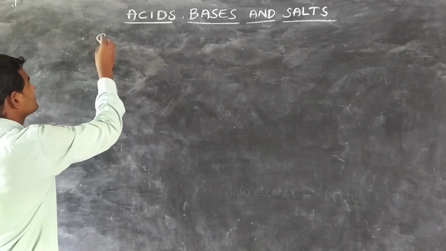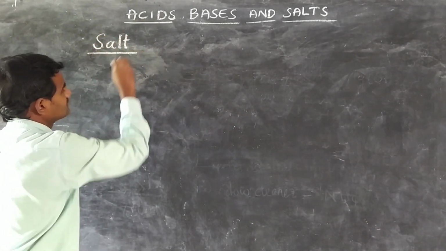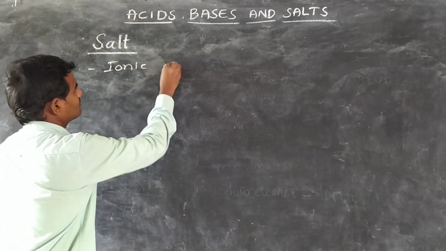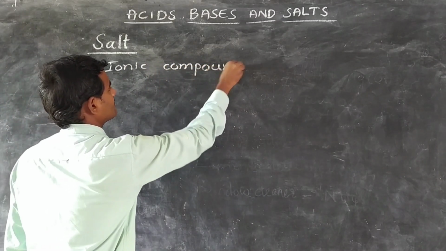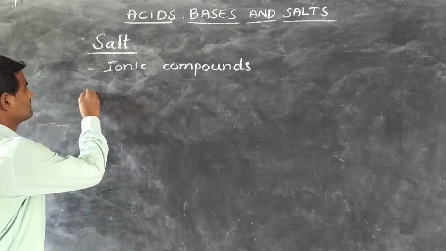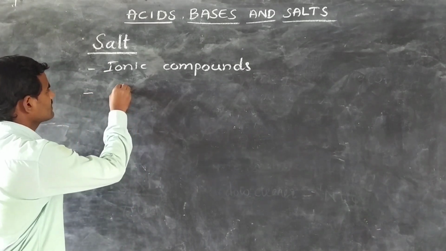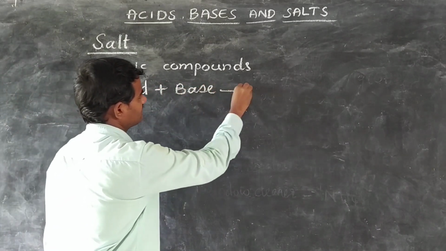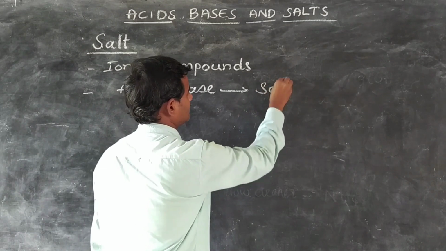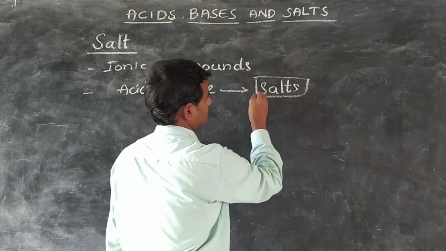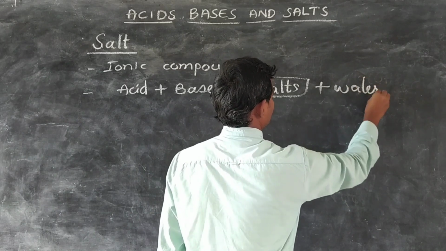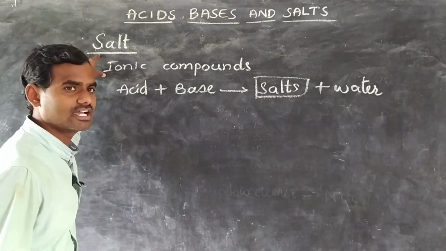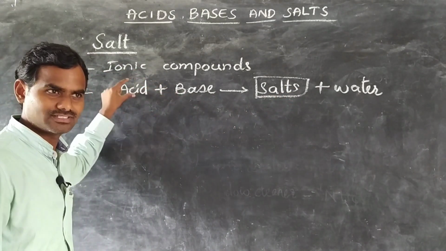And next one is salt. Salts are ionic compounds or ionic substances, which are formed when acid reacts with base. These salts are formed with the liberation of water. So when acid reacts with base, it forms a salt and water. These are ionic compounds formed by reaction of acids.